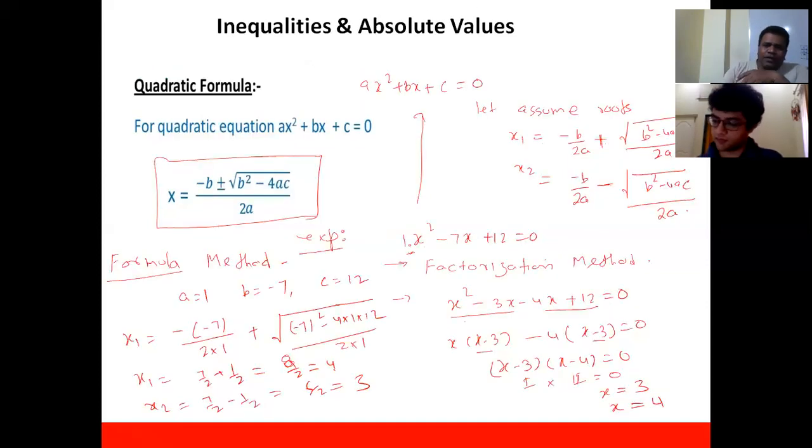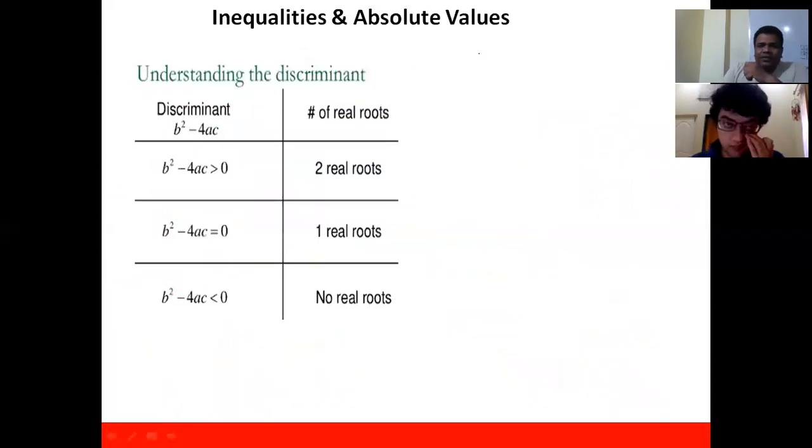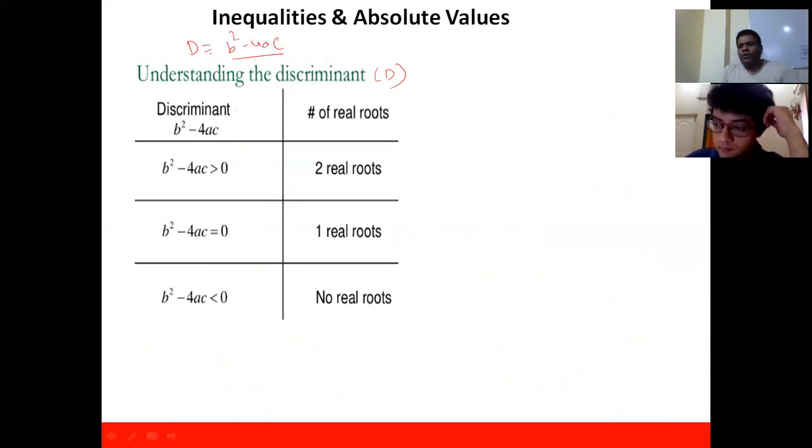You see here, whether you calculate the first root or the second root, in both cases we need to calculate the value of b square minus 4ac. This is called the discriminant. So here I'm saying the understanding of the discriminant. Let us assume the discriminant is D. What is D? b square minus 4ac. So by knowing the value of the discriminant, we can predict the nature of roots.